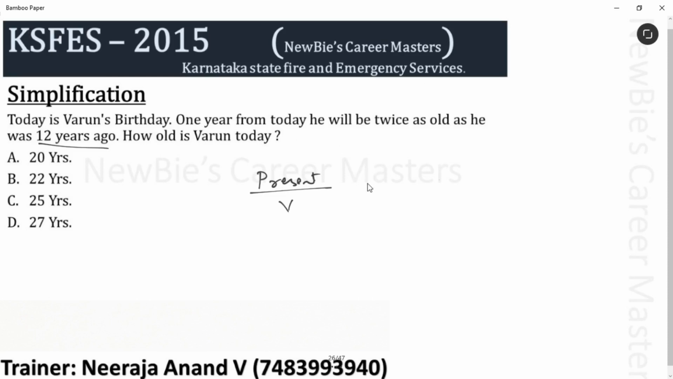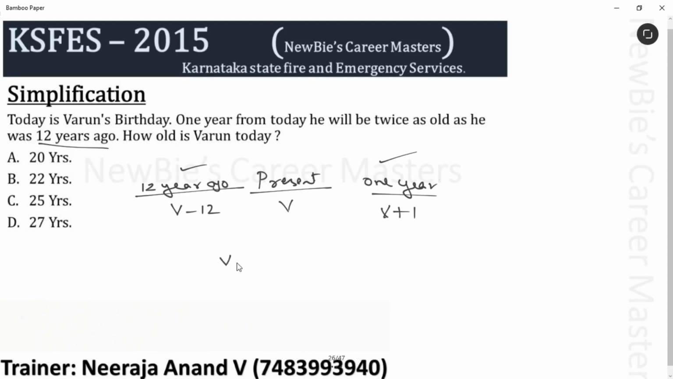1 year from today. That means 1 year hence. How old will Varun be? V plus 1. Correct? He'll be 1 year older than the present age. Then what about 12 years ago? It's very simple. V minus 12. Now, using these two, we need to form an equation. So here, 1 year from today, he will be twice as old as he was 12 years ago.